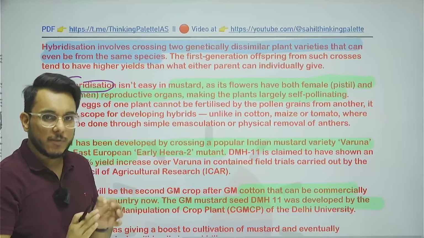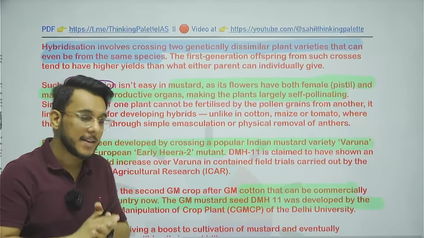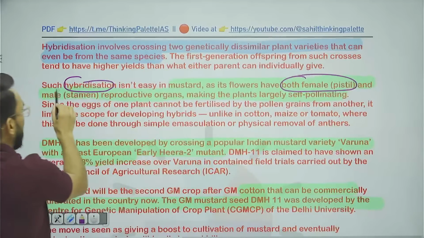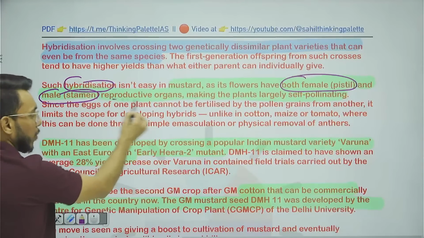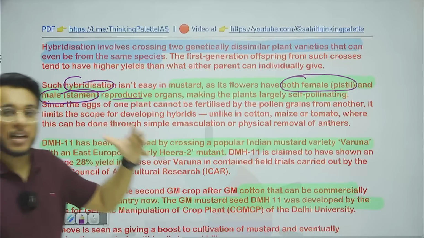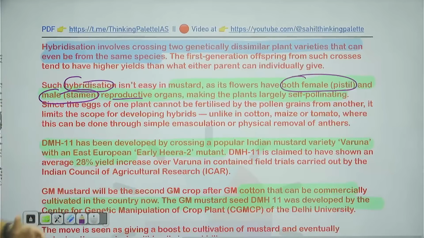Why? Because the mustard flower is a self-pollinating flower. Mustard has both the female pistil and the male stamen, that is, the reproductive organs. Therefore, mustard becomes a self-pollinating plant, and so hybridization was difficult in this particular direction. But what has happened?